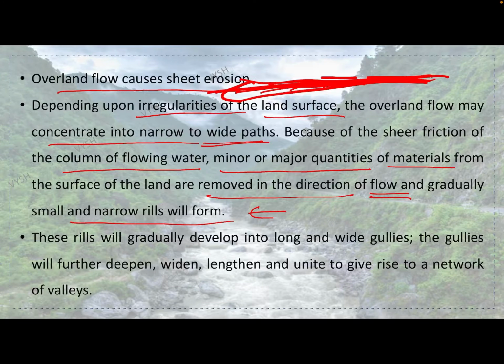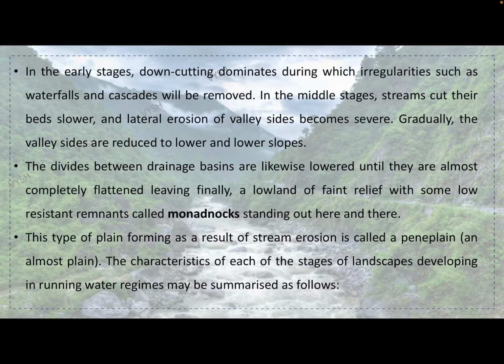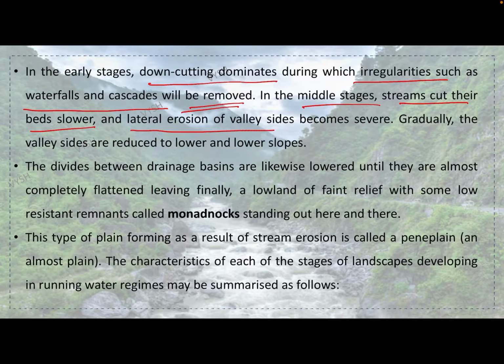Okay, these rills will gradually develop into long and wide gullies. After rills, it will form into gullies, and these gullies will form into valleys. Okay, deepen, widen, lengthen, and unite to give rise to a network of valleys. Okay, in the early stages, down cutting dominates, during which irregularities such as waterfalls and cascades will be removed. Okay, in the middle stage, streams cut their bed slower, and lateral erosion of valley sides becomes severe. Okay, gradually the valley sides are reduced to lower and lower slopes.